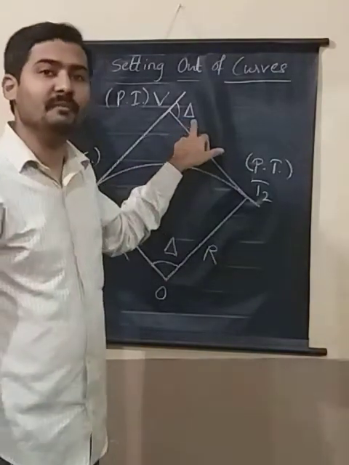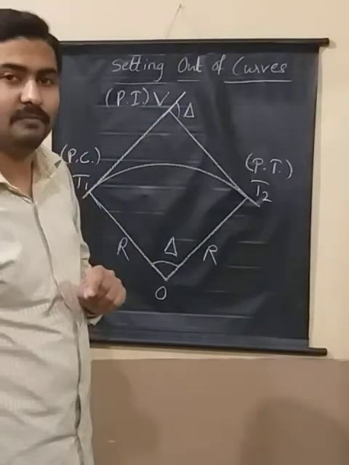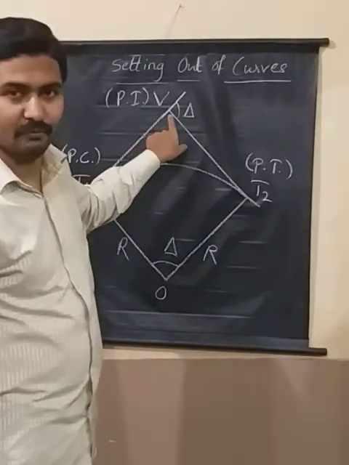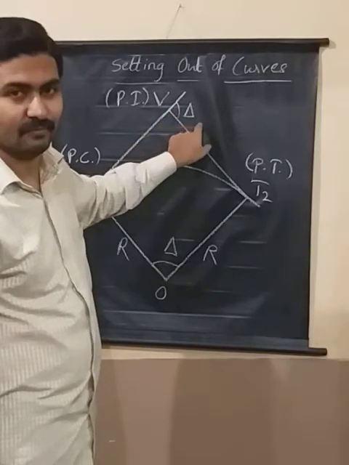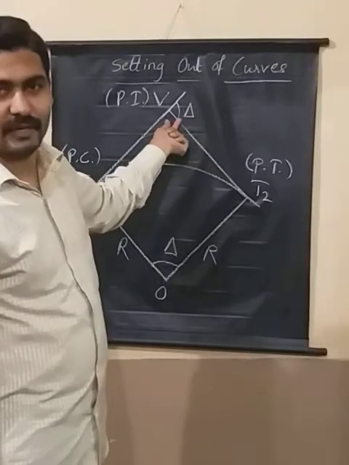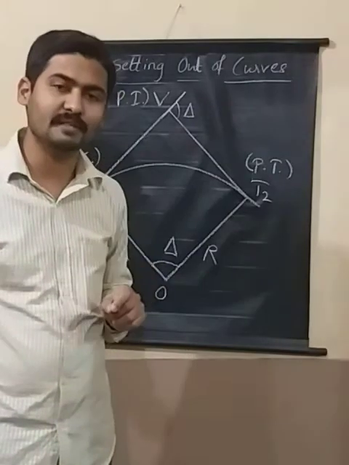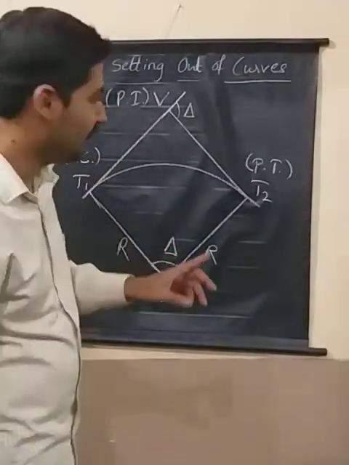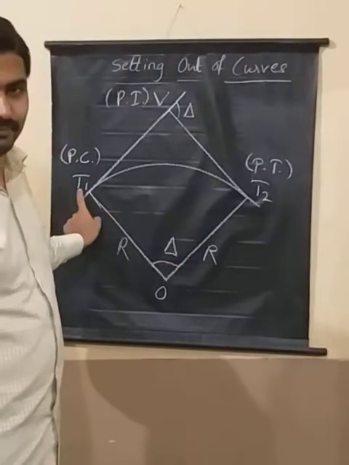Delta you can actually measure in the field with the help of a theodolite, right? So I can place the theodolite on V and measure this angle delta. How that is done: set the theodolite at point V, set the horizontal angle to 0 degree, 0 minutes and 0 seconds, right? Then unclamp the lower plate and turn the telescope towards T1, right?